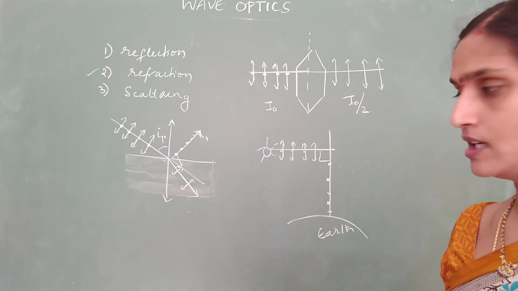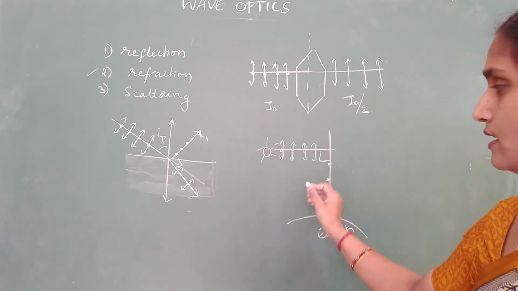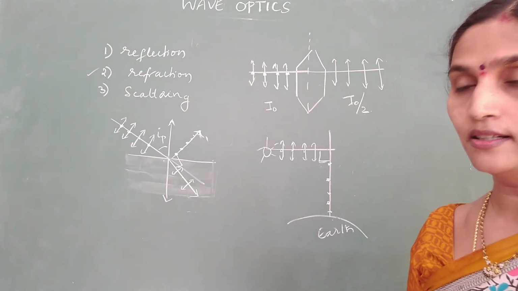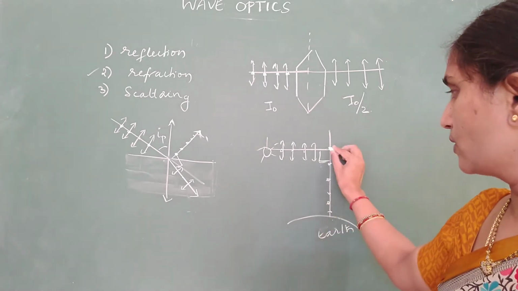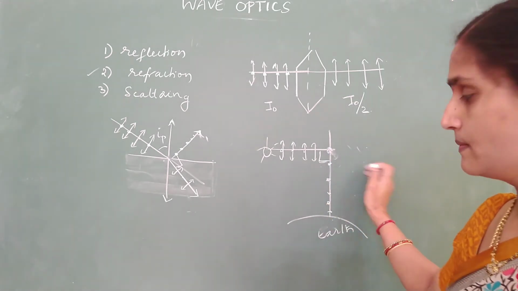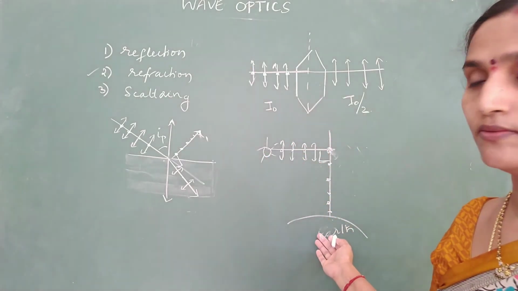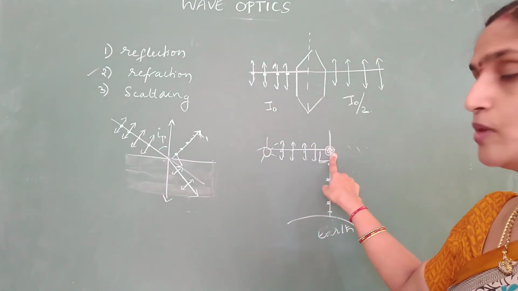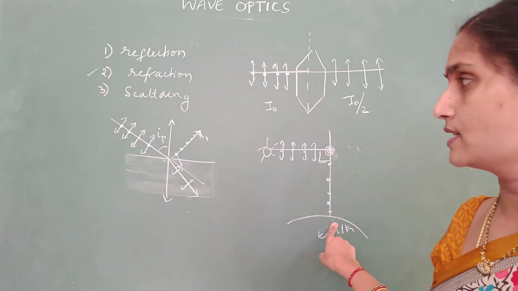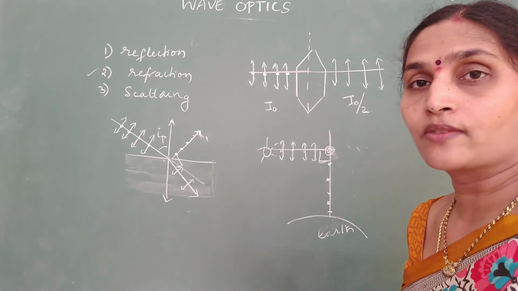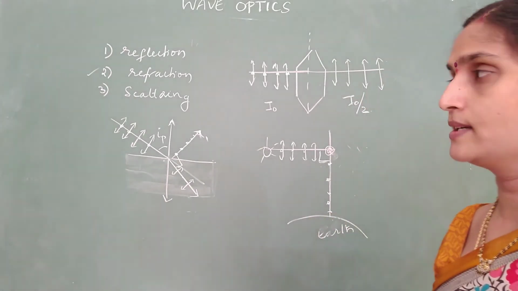Again I repeat, if this is the line of sight of a person and this is your incident ray, and if they are perpendicular to each other, then the scattered light received by the person, scattered by the particles of the atmosphere, is completely polarized. It is a part of reflection itself, but because it is absorbed by the molecules and the remaining light comes out, it is called polarization by scattering. So these are the three methods we have studied to get plane polarized light.